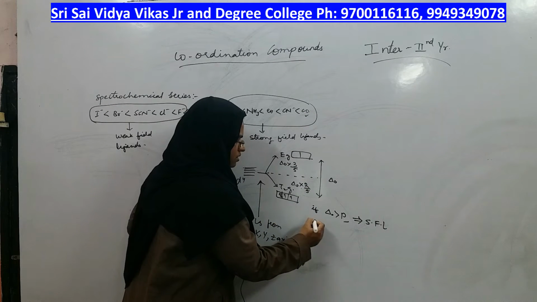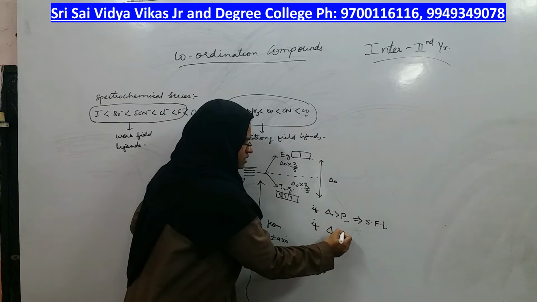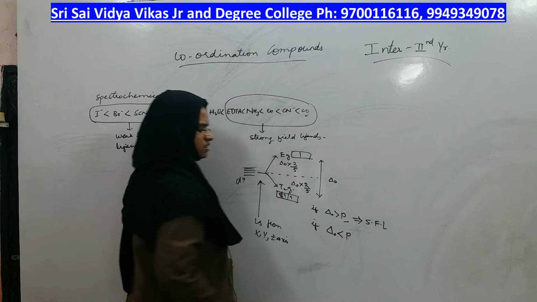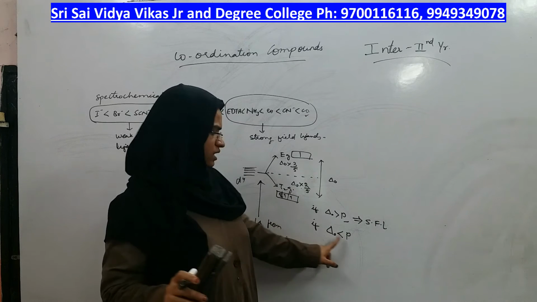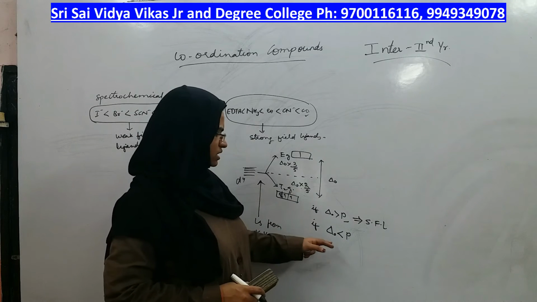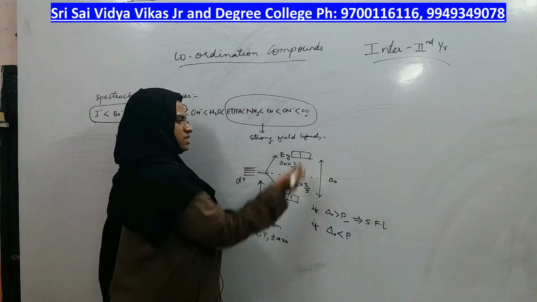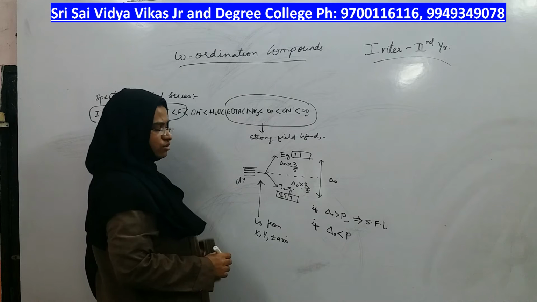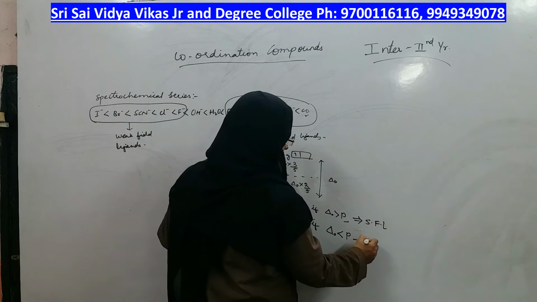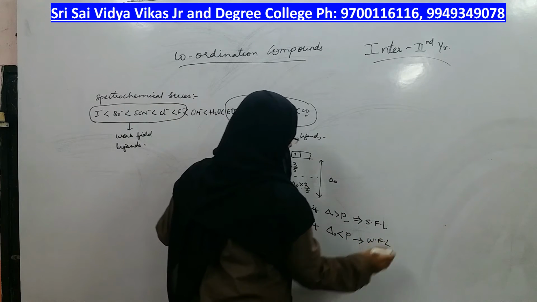But if energy gap is less, pairing energy is more. Pairing energy is more, so more energy no one wants. Less energy only they want. Energy gap is less, so what they will do? Energy gap is less, so the fourth electron goes here. When will the fourth electron go there? Whenever the ligand is weak field ligand, right?